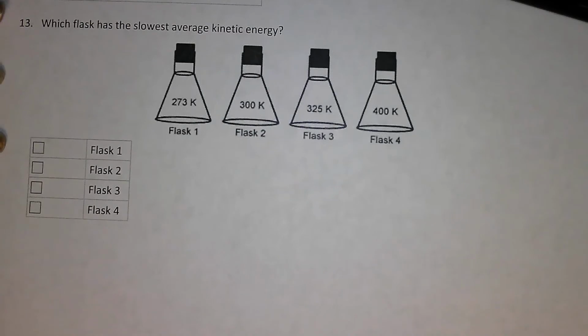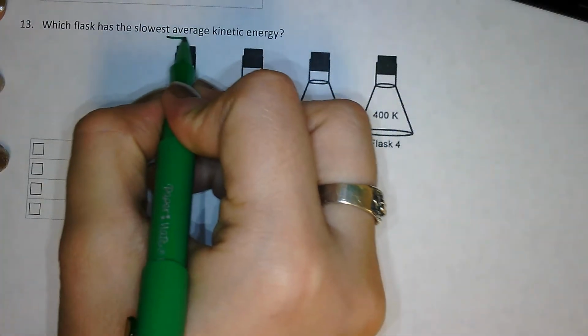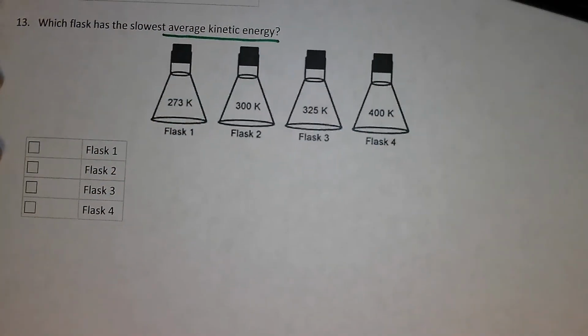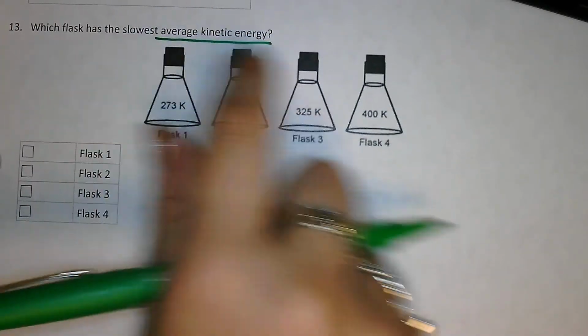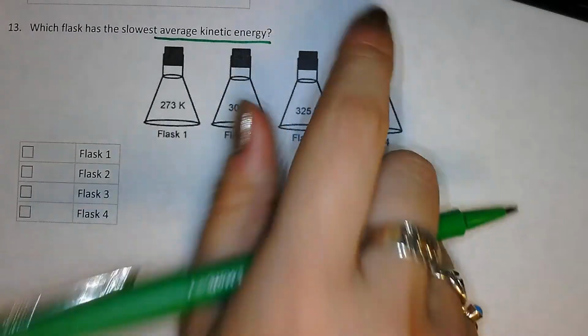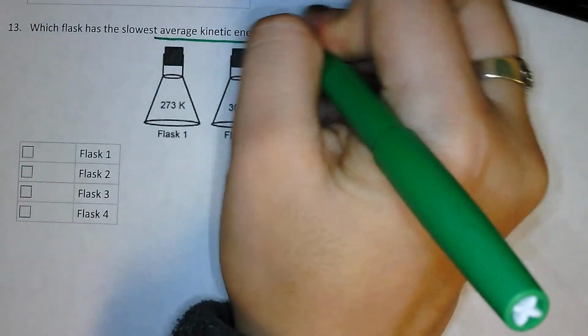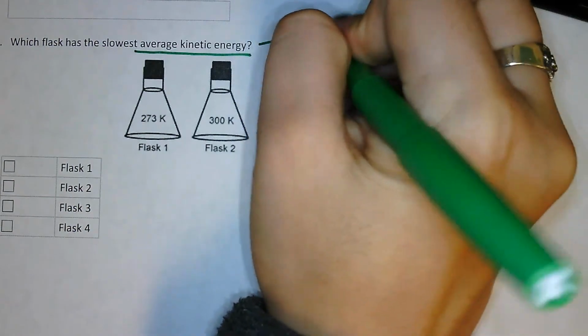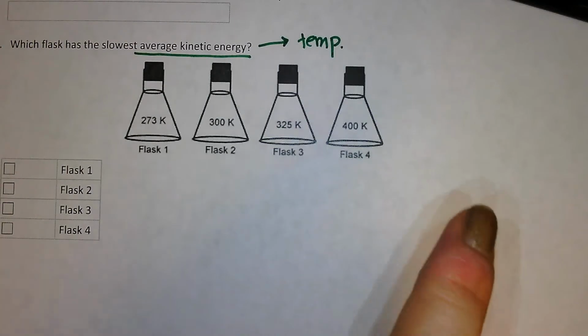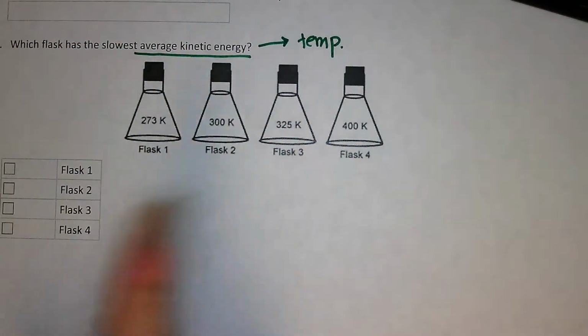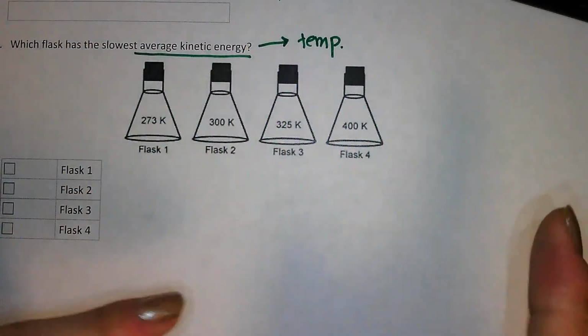Last question of the review. Which flask has the slowest average kinetic energy? Remember, average kinetic energy is just movement, how fast they move or how slow they move. And this is directly affected by temperature. Remember in all of those explorers where if you increase the temperature, the particles went super crazy, but if you decrease it, they slow down.